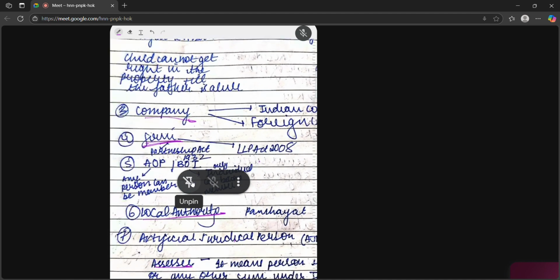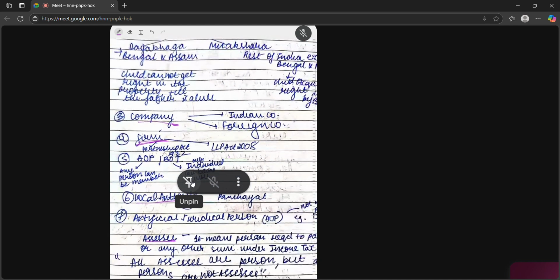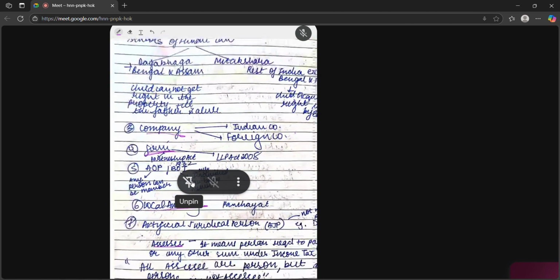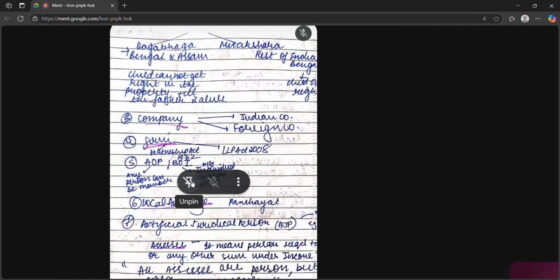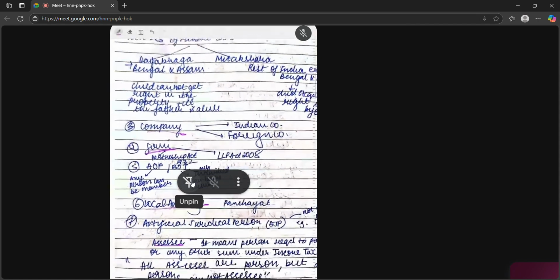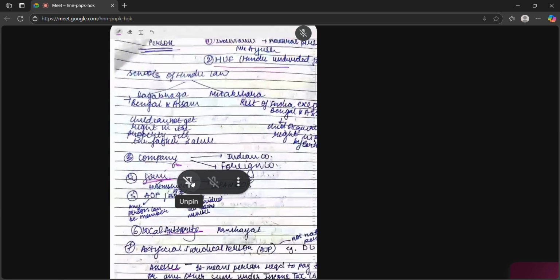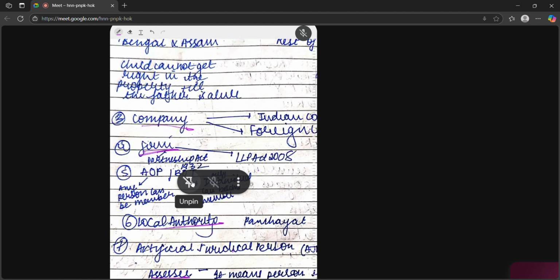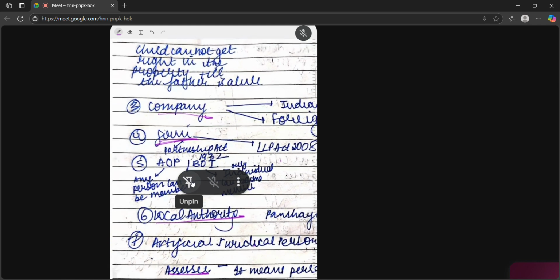Then company. Company means Indian company. Company incorporated under Companies Act 2013 or any previous law. Foreign company means a company incorporated outside India. Firm. Firm can be a partnership firm or LLP. LLP under LLP Act 2008 and partnership firm under Partnership Act 1932.